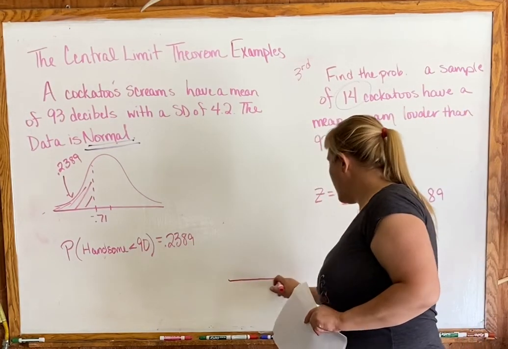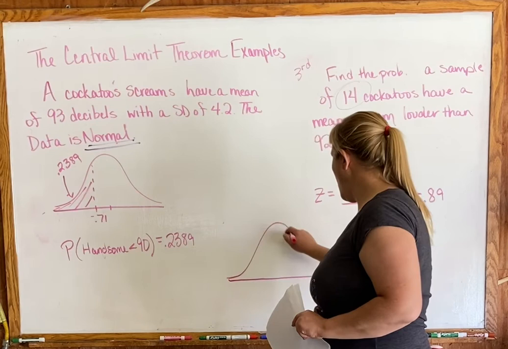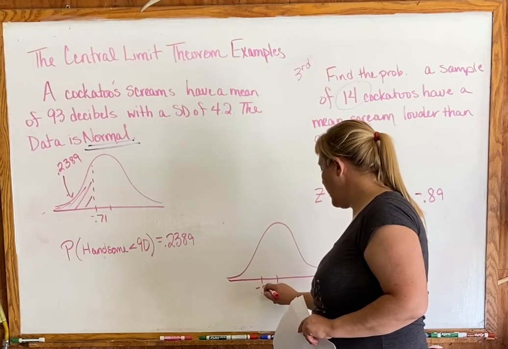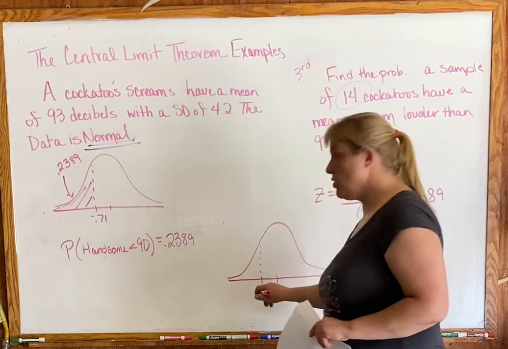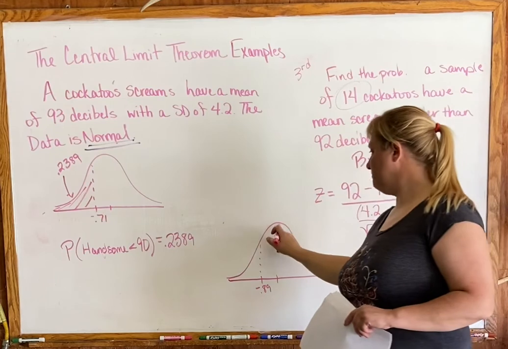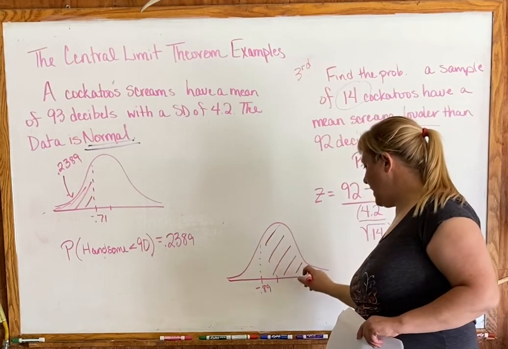If you put that on your graph, negative 0.89 is definitely over here. But just because it's over here, which way are we shading? We want louder, so we'll be shading this way.